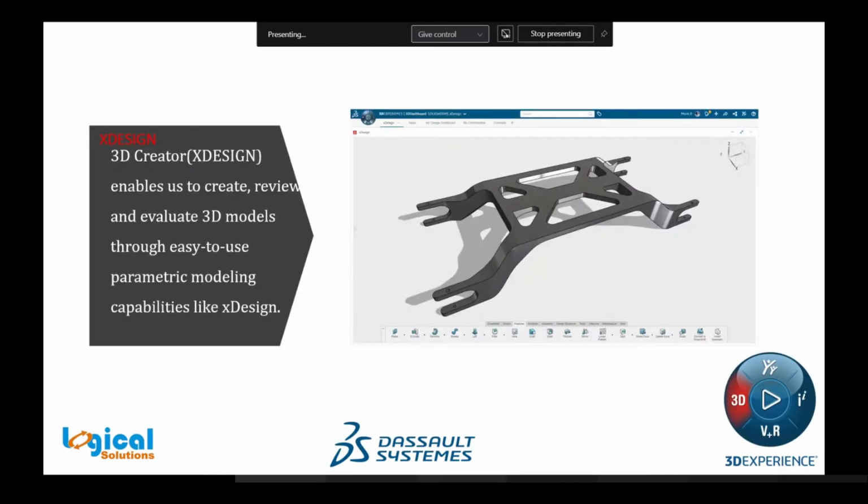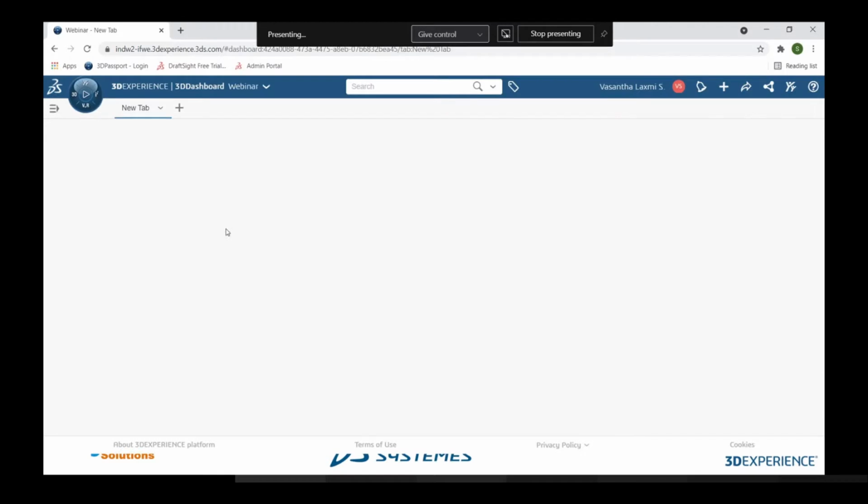I am just closing the hamburger, and before moving on, let me briefly describe the 3D Creator. 3D Creator enables us to create, review and evaluate all types of 3D models, with easy-to-use parametric modeling capabilities such as xDesign. So 3D Creator is a role which contains xDesign as an app. Let me come back to the 3D experience platform.